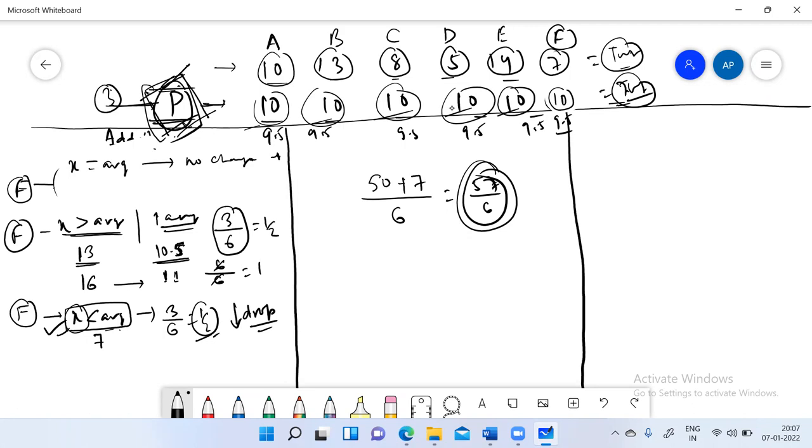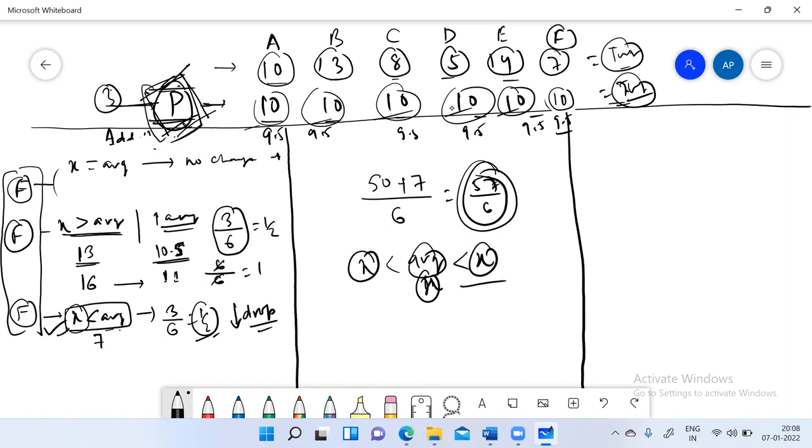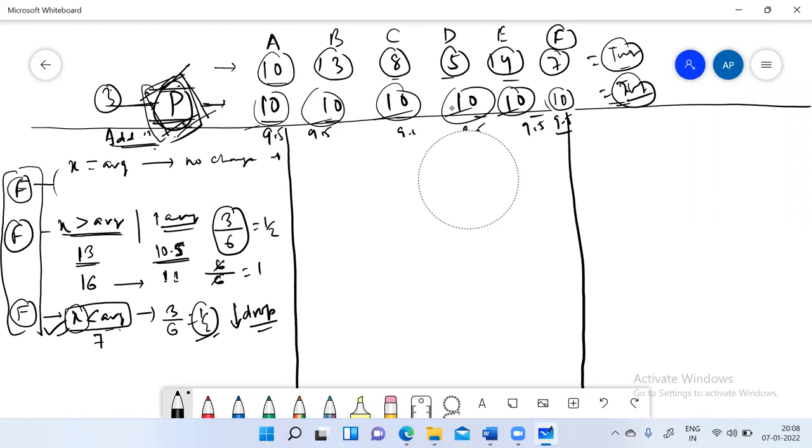So these were all the 3 cases which we could get in addition. There is no other way to add a number, because any number can be categorized in only 3 ways: either it is equal to the average, or less than the average, or greater than the average. So all the 3 cases of addition we have discussed. Let's go for the next type of change, which is if someone leaves the group.